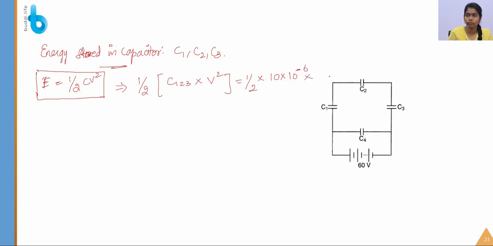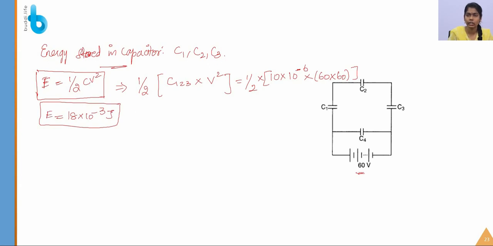The voltage is 60 volt, so 60 into 60 is 3600. Solving this, we get 18 into 10 to the power of minus 3 joule. This is the energy stored in the combination C1, C2, C3.